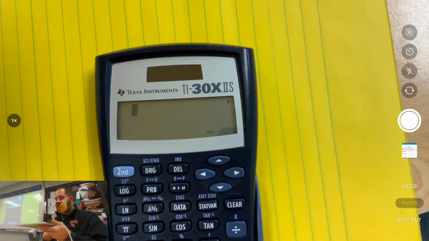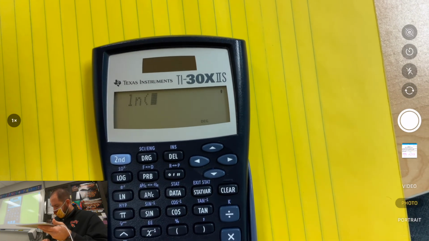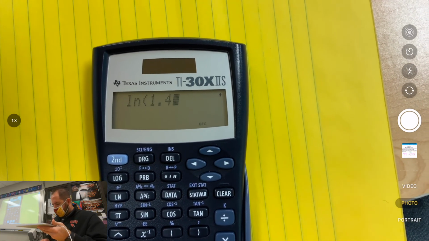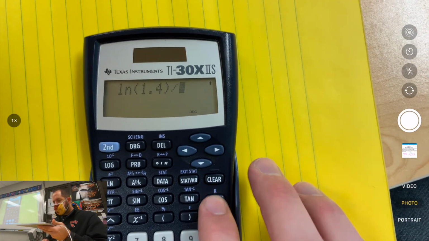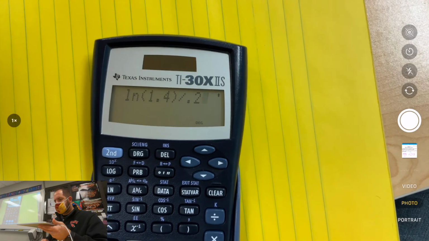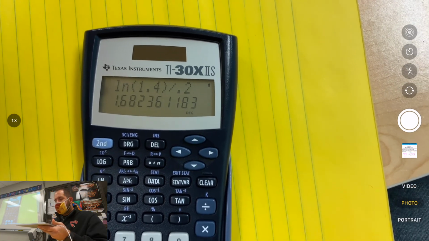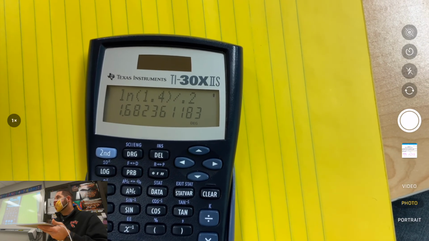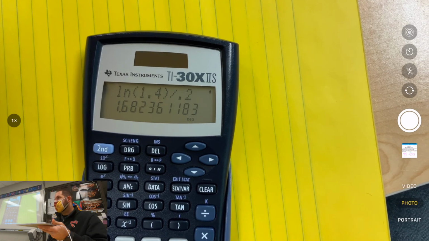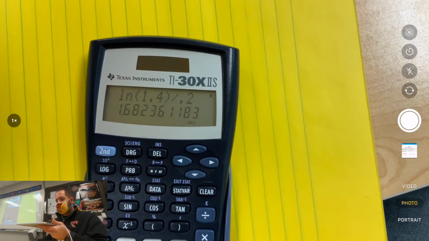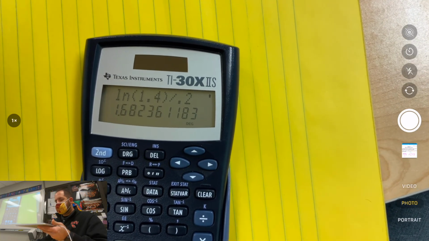It's like inverted. All right, so natural log. So this little ln button. And then I'm going to type in the 1.4. Close the parenthesis off. And then I'm going to divide by the 0.2. Is it fine if I just figured that out before and then divided over ln? Yeah, that's fine. Okay. And so I get 1.68. Is that the same number you got? Yep. I got 1.6825. Good. Well, I rounded it all. Okay. All right, but there you go. 1.68.